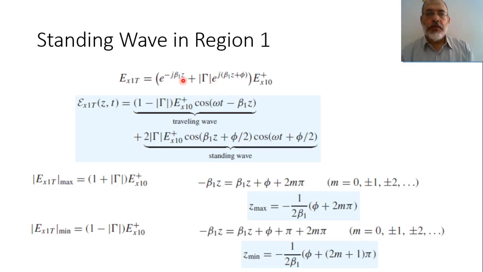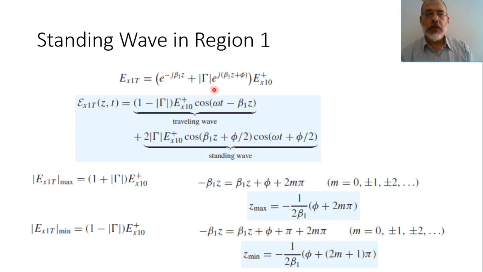So it means that the angle minus beta 1z would equal the angle beta 1z plus phi plus a phase shift pi. And in addition to the phase shift pi, we can add any multiple of 2 pi. So we can say plus 2m pi, where m equals 0, 1, 2, 3, and so on, because the complete cycle of 2 pi doesn't change the angle.